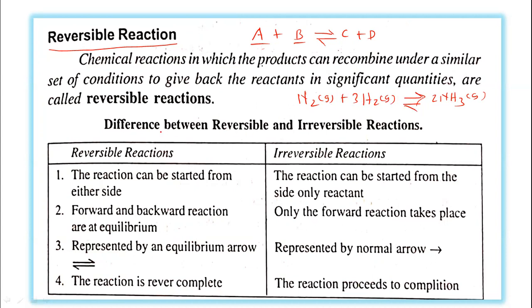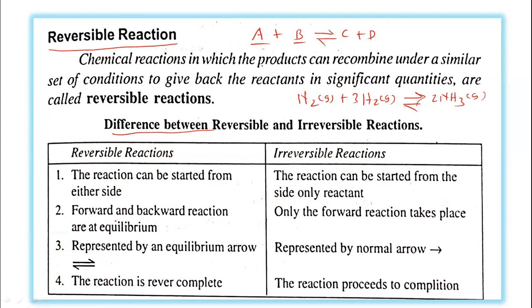Okay. Now let us see what is the difference between reversible and irreversible reactions. In a reversible reaction, the reactions can be started from either side, meaning the reaction can be started from both sides, this side as well as this side. In an irreversible reaction, the reactions can be started from the reactant side only. First of all, the reactant has to react and then the product will be formed.